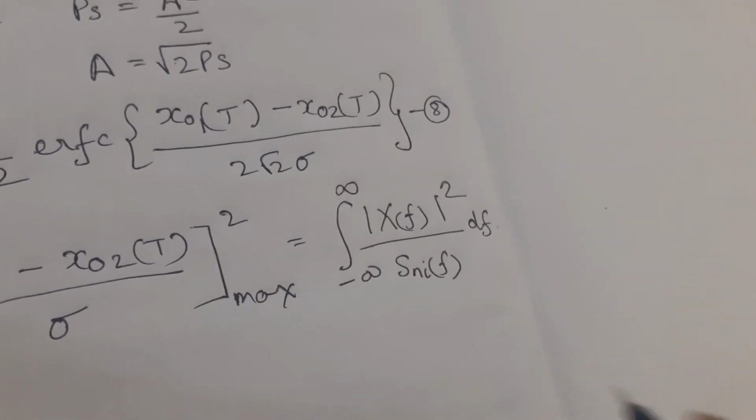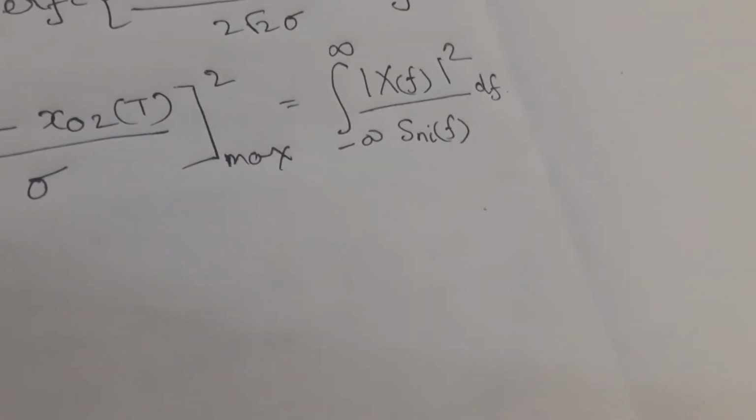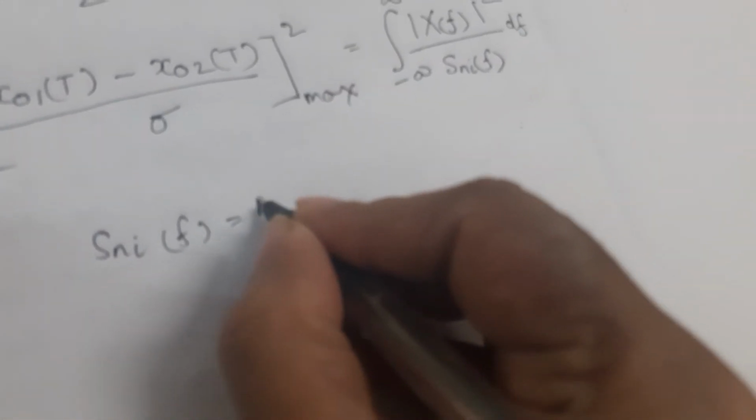Okay. Now this equation can be applied to the matched filter. So we will consider white Gaussian input noise, S ni of f equal to n naught over 2.